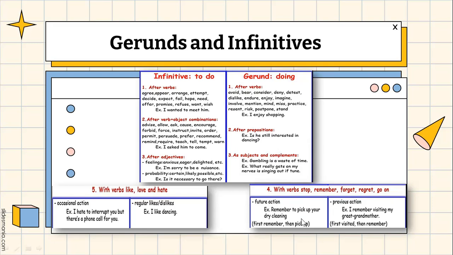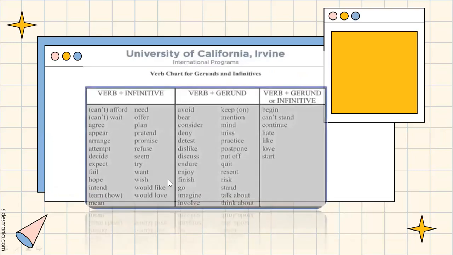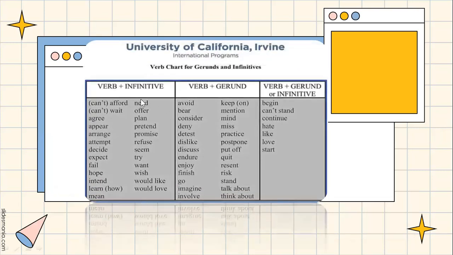Future action: remember to pick up your dry cleaning. Previous action: I remember visiting my great-grandmother. And with verbs like love and hate, I hate to. And for regular likes and dislikes, we use the ing form. I like dancing. And these are some other verbs with verb plus infinitive and verb plus gerund.